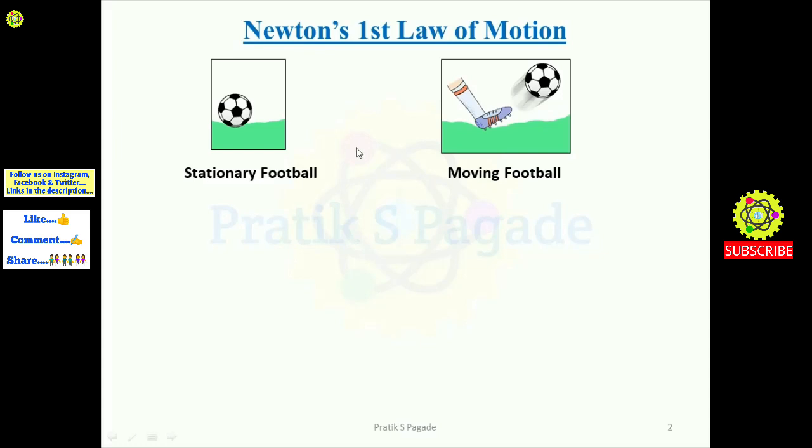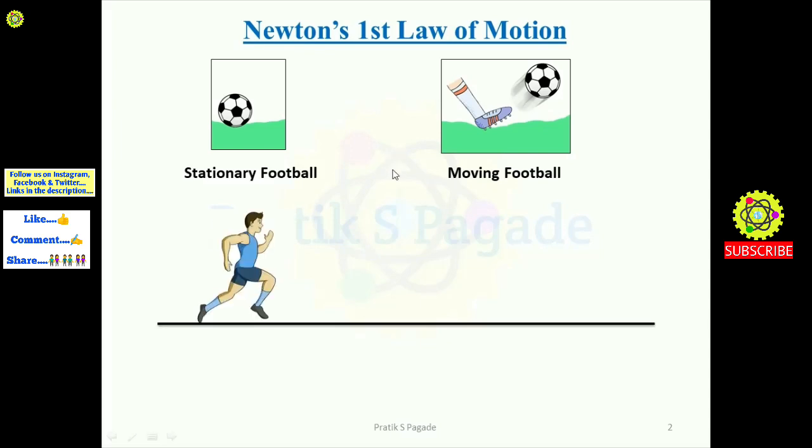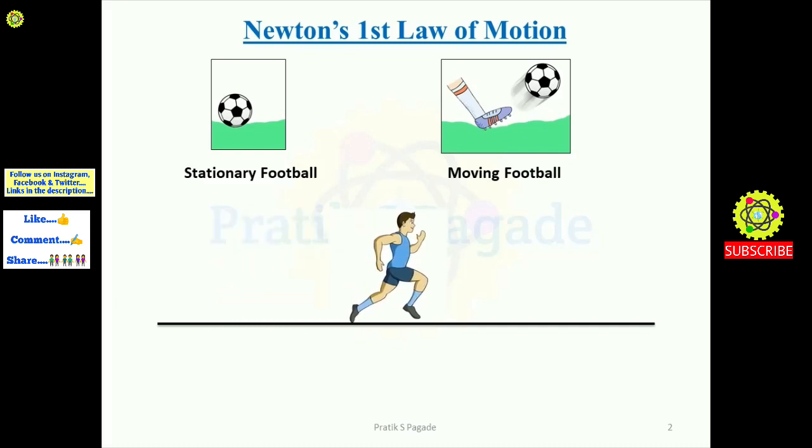Now further see, the second example is the example of a running man. As you can see here, suppose this man is running with uniform motion in a straight line. As we know, we can't stop ourselves immediately while running.